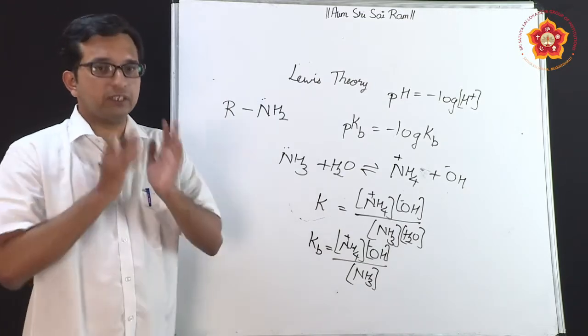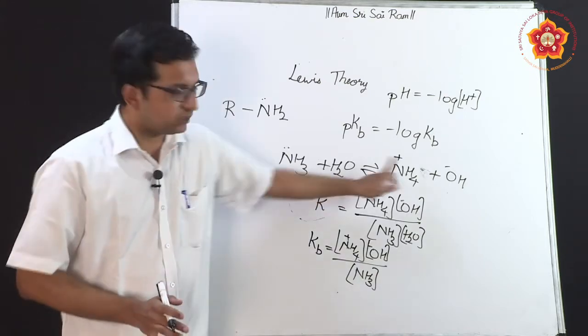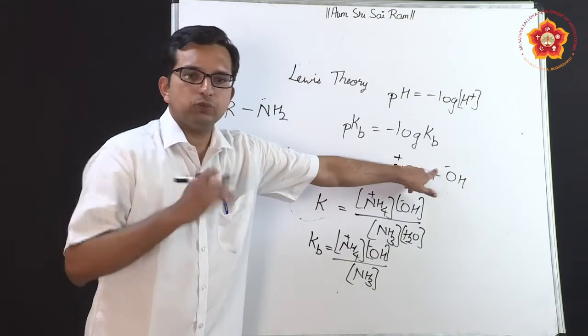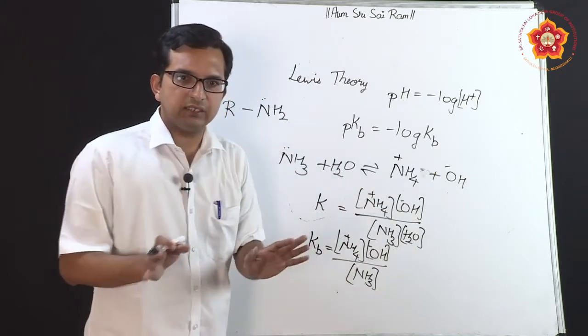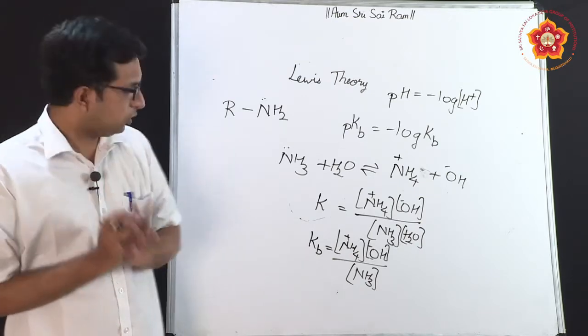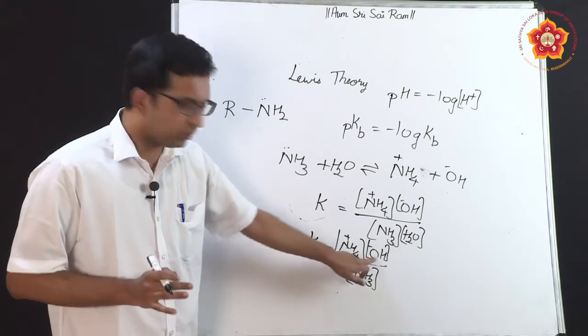Now, what is Kb? It is the dissociation constant of a base, and it indicates how much the base has dissociated. More dissociation means more OH minus ion. Arrhenius theory says that the amount of OH minus ion determines the basicity. So similarly here, if OH minus is more, remember this is in the numerator.